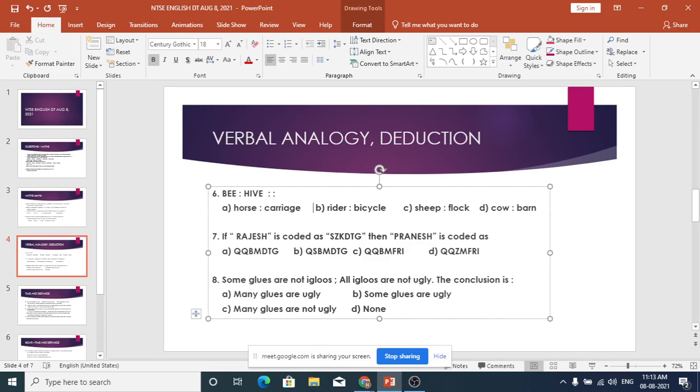So here R is there, and S has come. The next alphabet has come. So the next alphabet for P is Q. Q has come in all the 4 options. Right. A is there, and the second one is Z, so the previous letter has come. So what is the previous alphabet for R? Q, sir. Q is the answer. So option B is out. We have options A, C and D.